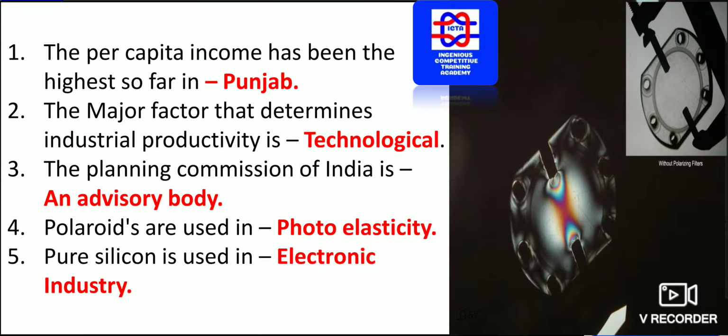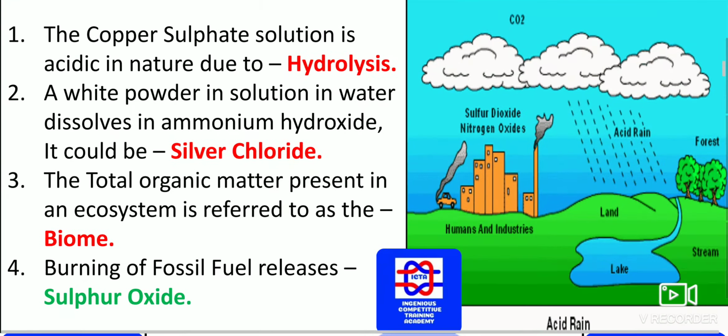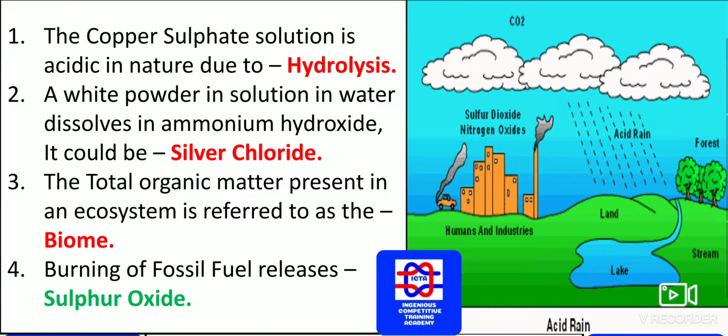Pure silicon is used in which? In the electronic industry, pure silicon is used. Next we have copper sulfate, CuSO4. The solution is acidic in nature because of hydrolysis.